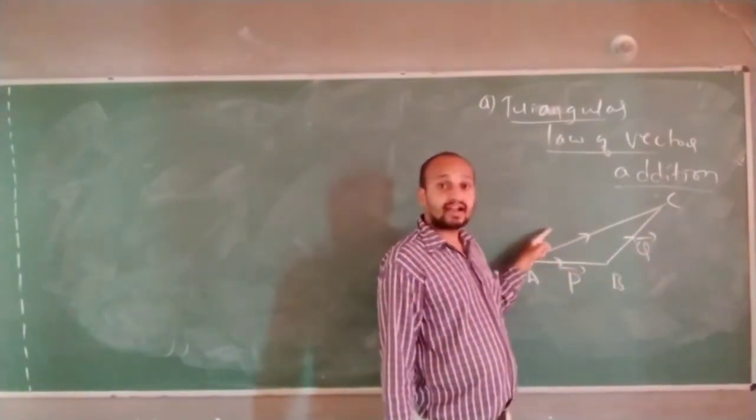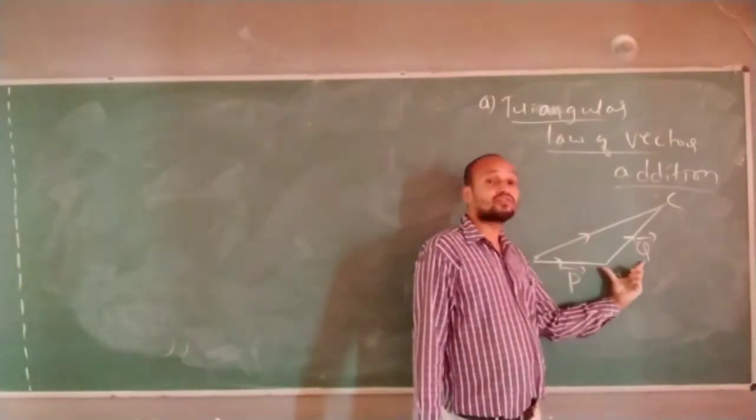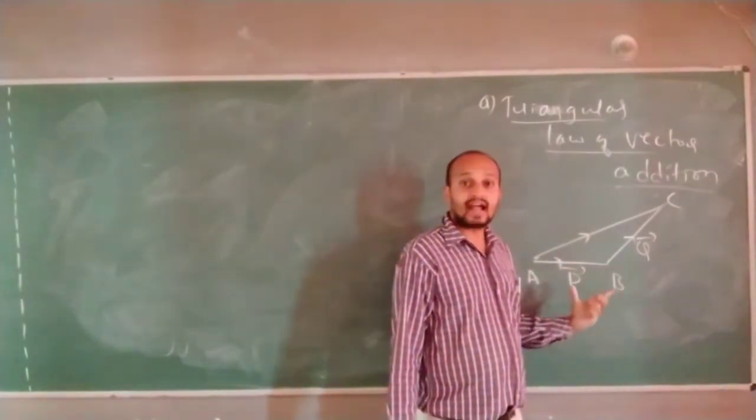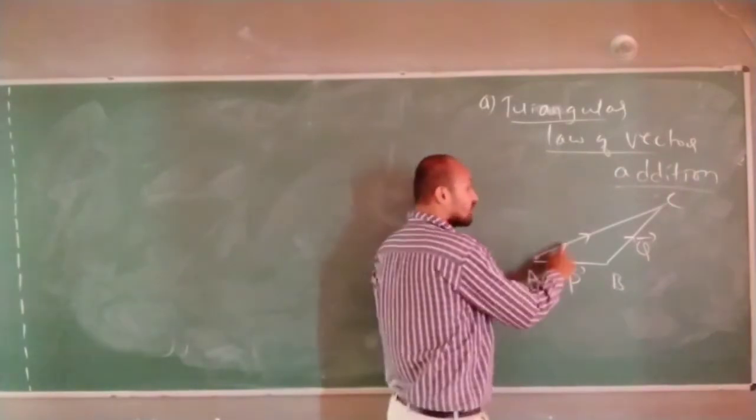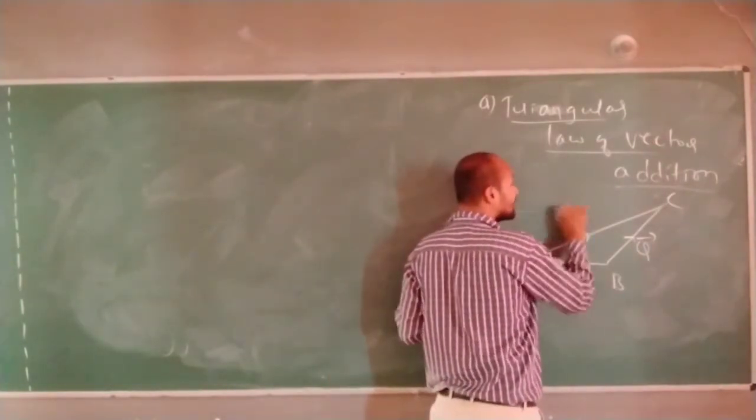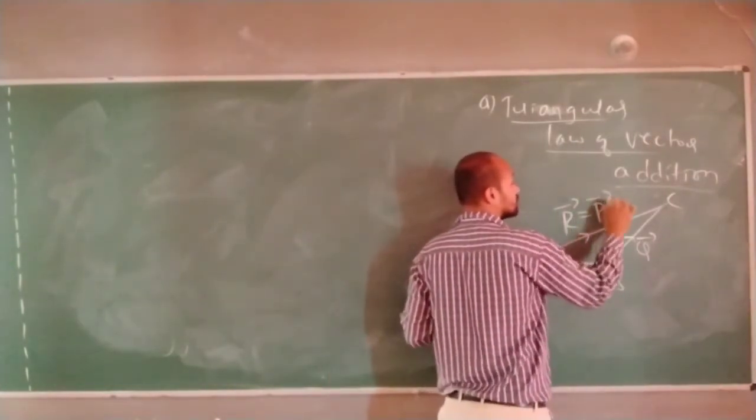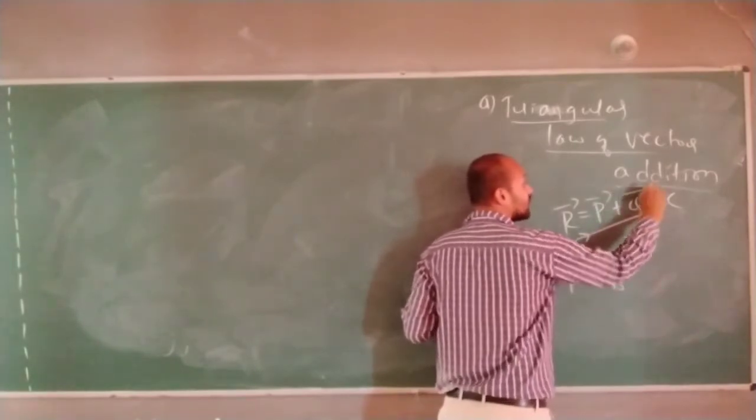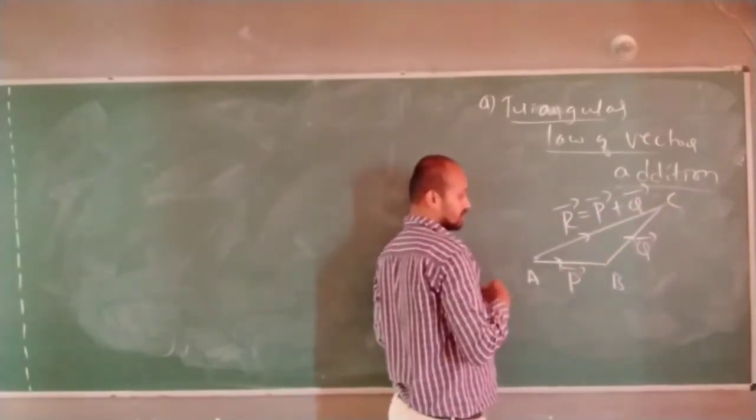The third side, the resultant of these two vectors, resultant means the addition of these two vectors, will be represented by the third side of the triangle in opposite direction.